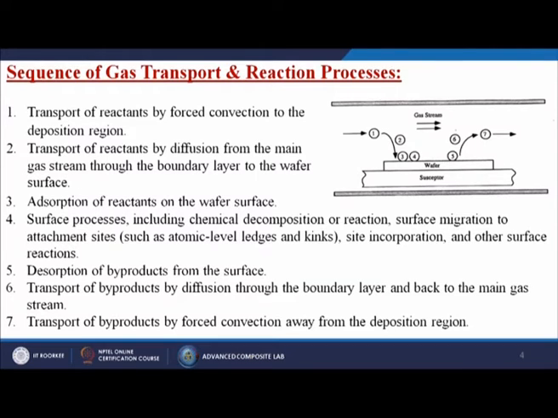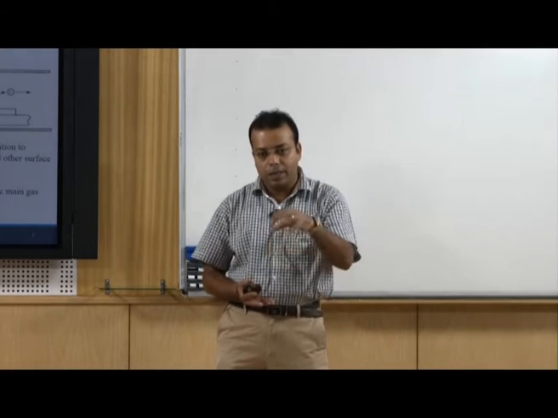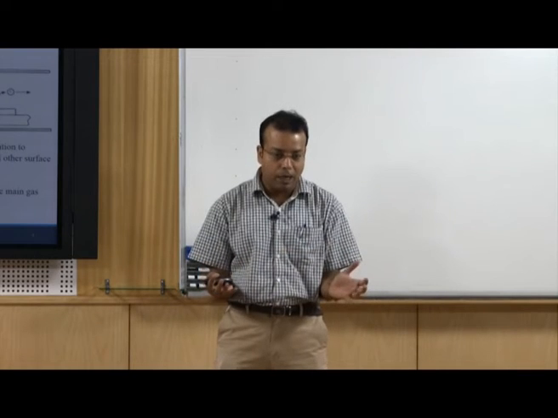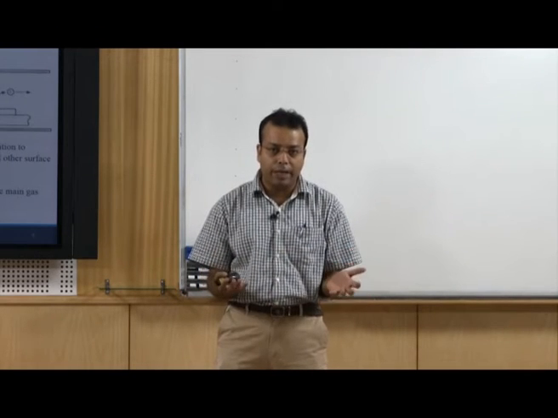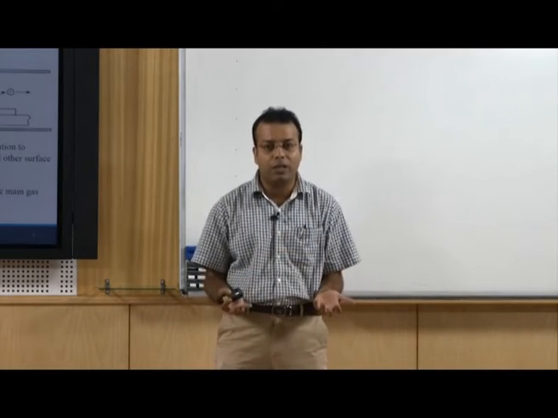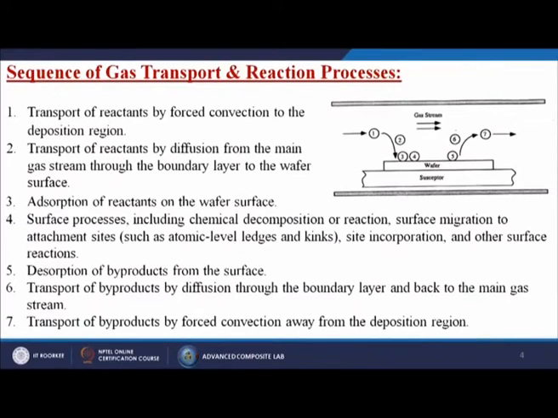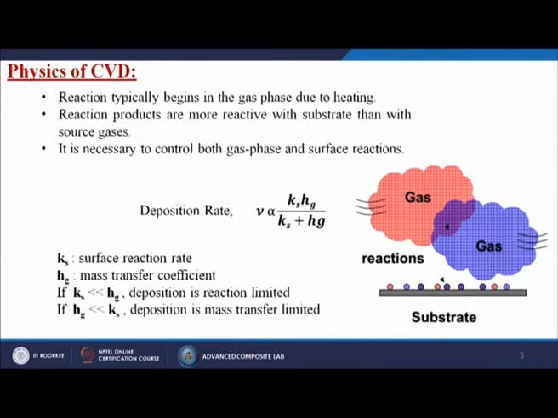So, not only will the carrier gas help you bring the reactive gases inside the chamber, sometimes whatever byproducts are created in the CVD chamber, it will take those byproducts, meaning waste material, out of the chamber itself. Next, what are the physics behind CVD, or chemical vapor deposition machines?